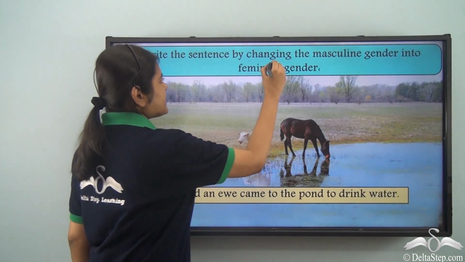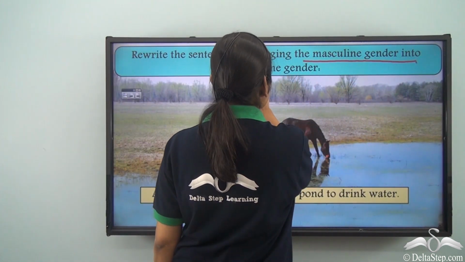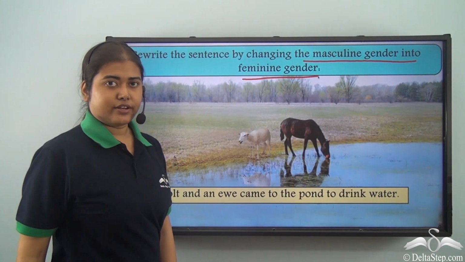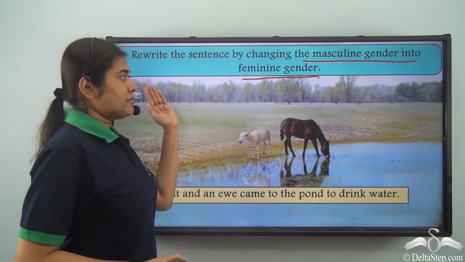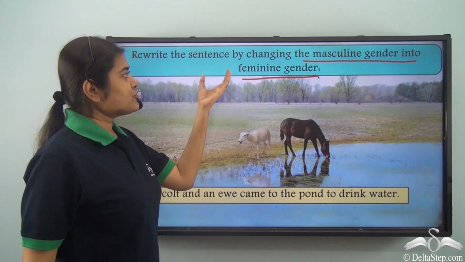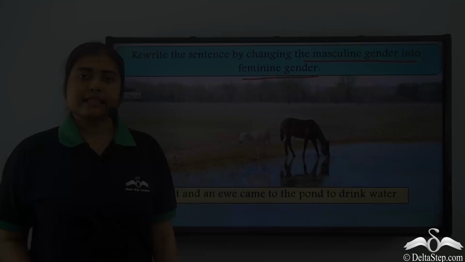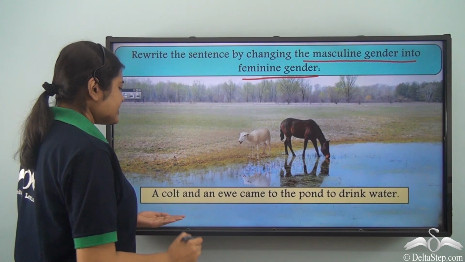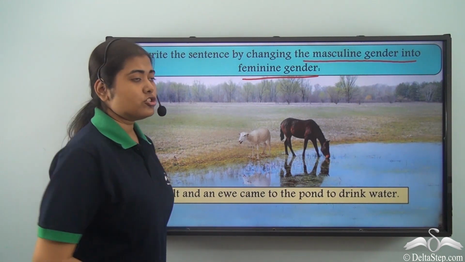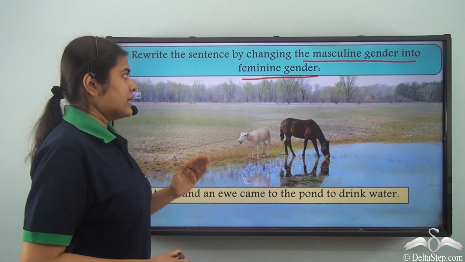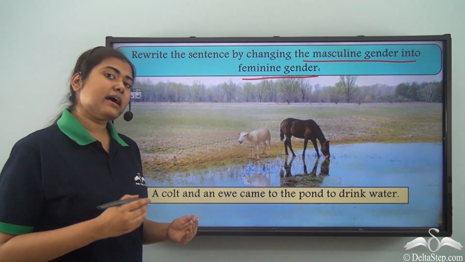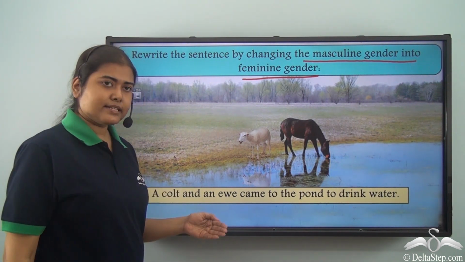Rewrite the sentence by changing the masculine gender into the feminine gender. Now here the important thing is we have to change only the masculine gender into the feminine gender. And the given sentence is a colt and an ewe came to the pond to drink water. Now can you identify the masculine gender in this sentence?